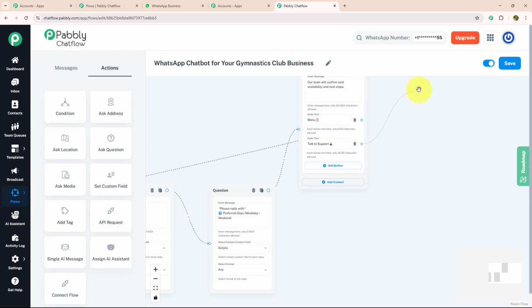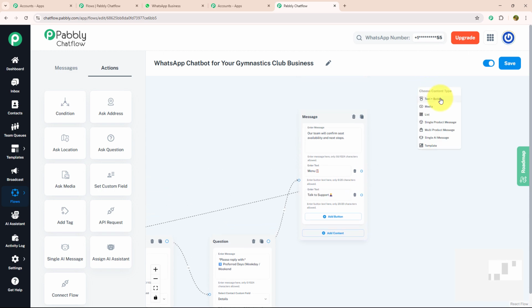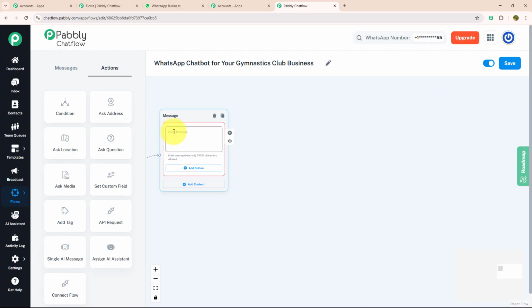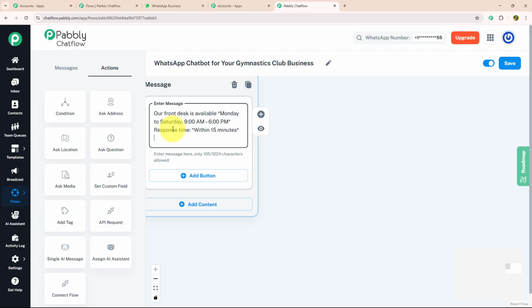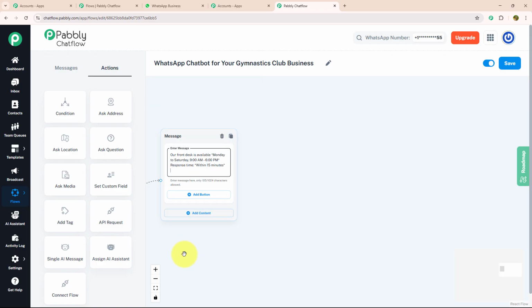And I'm going to give a separate message for talk to support. For that, I have dragged and dropped the select text plus button and entered my message, where I have mentioned that our team will contact them as soon as possible. Our response time is from 9 a.m. to 6 p.m., Monday to Saturday, and we respond within 15 minutes.